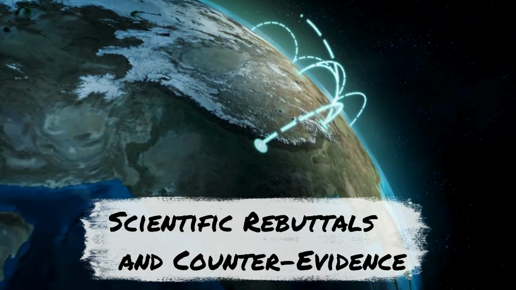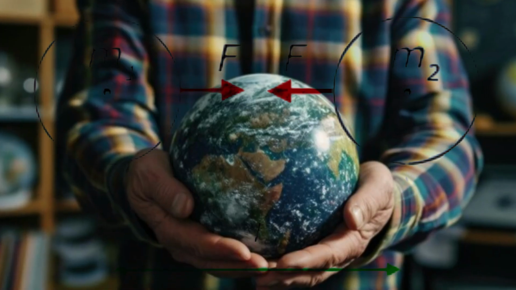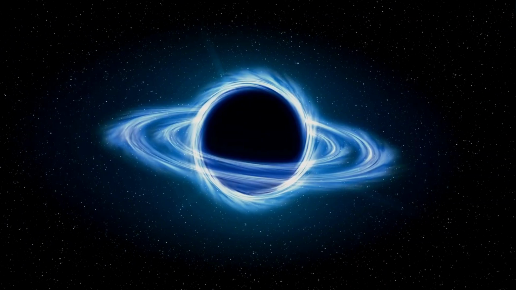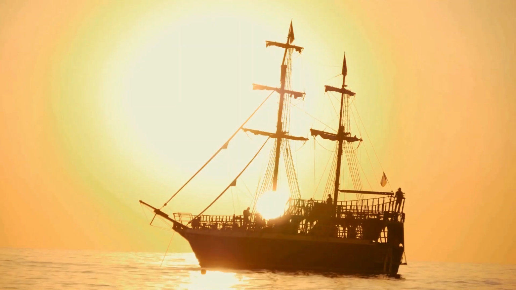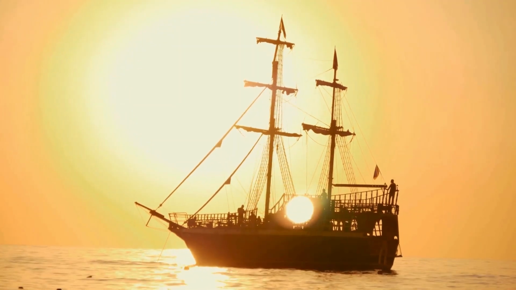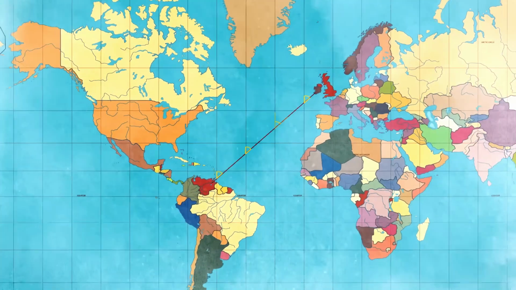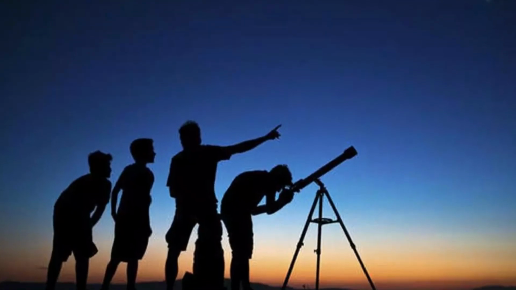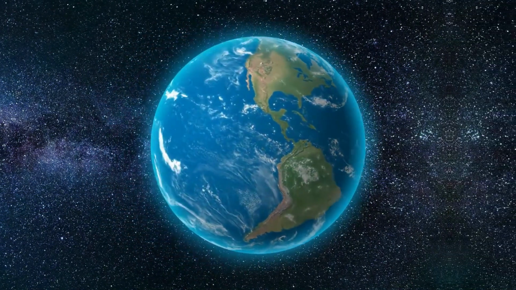Scientific rebuttals and counter-evidence. Science provides substantial evidence supporting a spherical Earth. Satellite images, gravitational studies, and observations from space missions all reinforce this view. Gravitational physics and the curvature of the Earth can be observed in various ways, such as how ships disappear hull first over the horizon or how time zones work. Experts in astronomy and physics explain why the spherical Earth model holds up against flat Earth claims. Misconceptions and logical fallacies are addressed to clarify why the scientific consensus supports a round Earth.